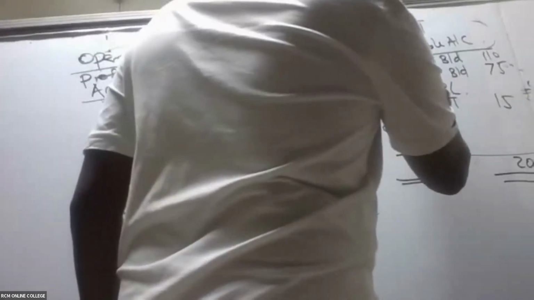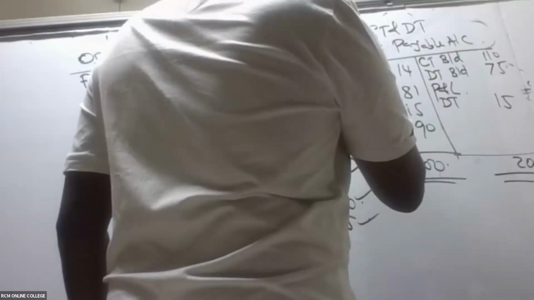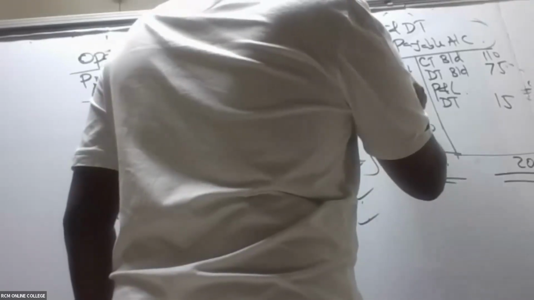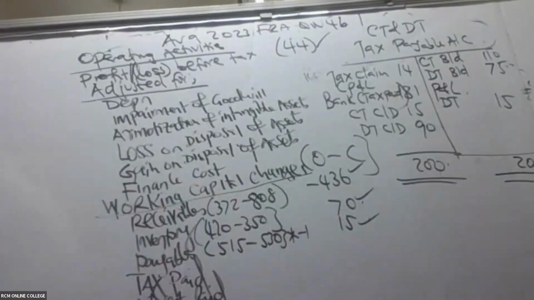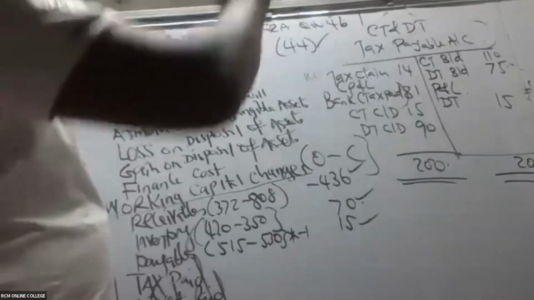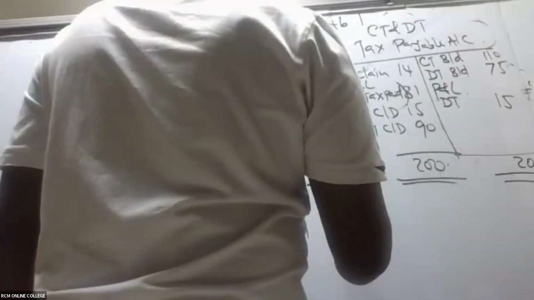So this is the tax paid. Tax paid, so bank, tax paid, 81. Tax paid in the year is 81. So we debit this, we credit bank account. So tax paid is 81.